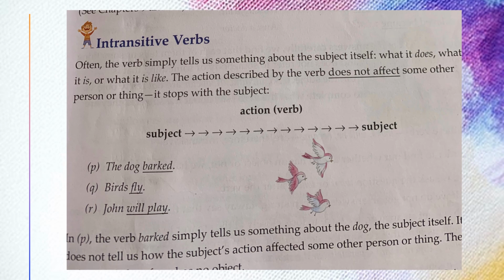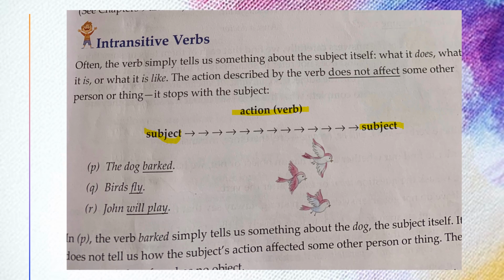Second rule, intransitive verbs start from the subject. In between you get the action, the verb, then it ends with the subject again.